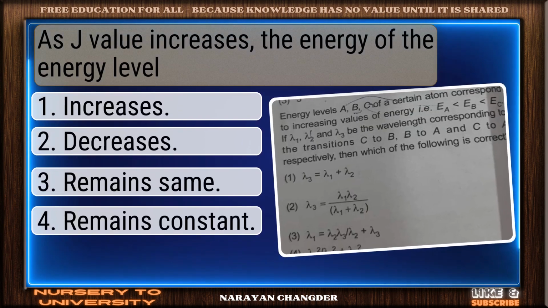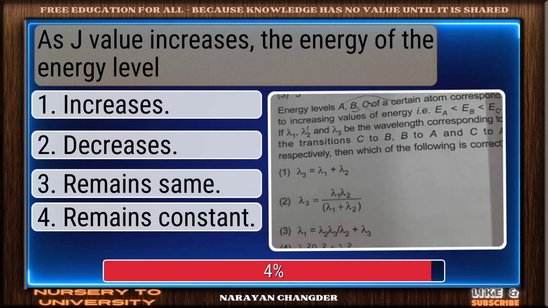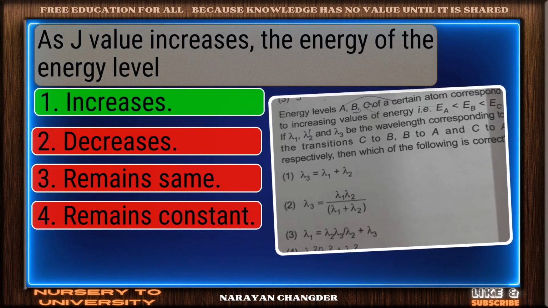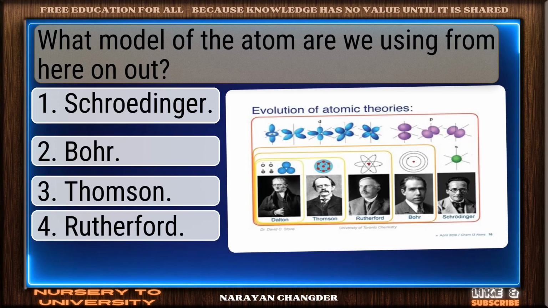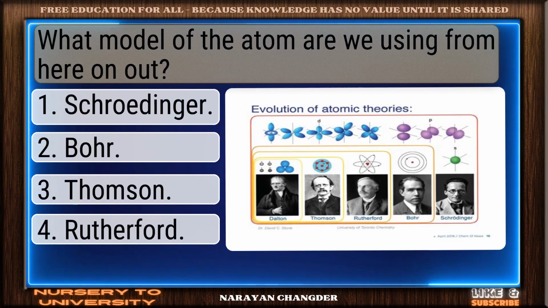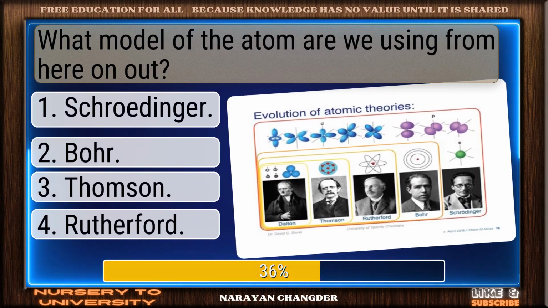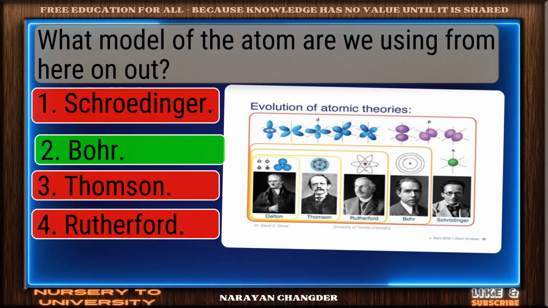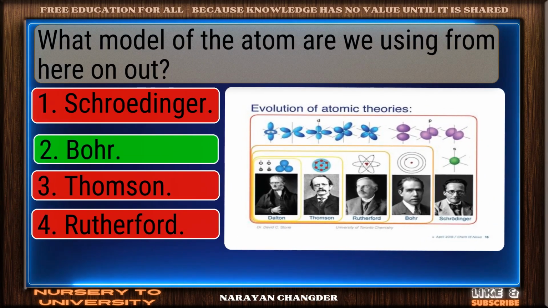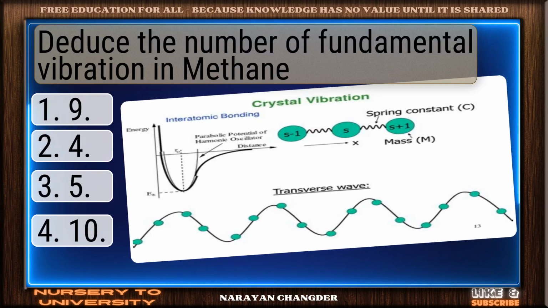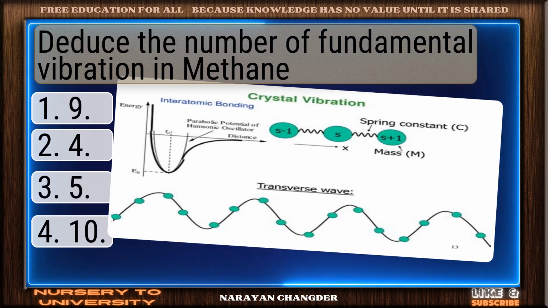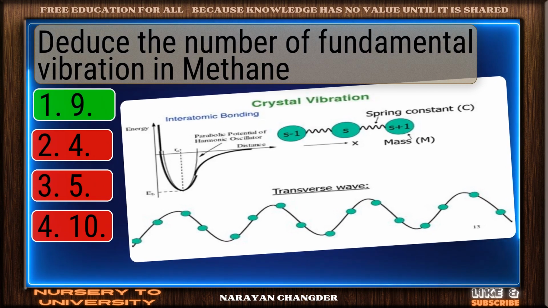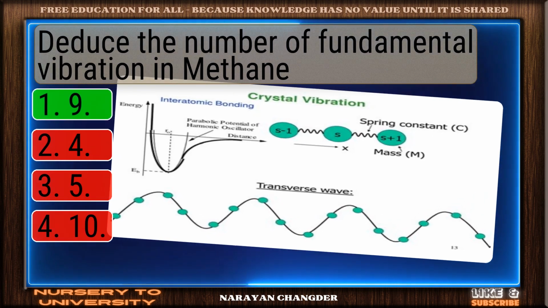As J value increases, the energy of the energy level. Good job. Your answer increases works well here. What model of the atom are we using from here on out? Clear logic. Your choice Bohr is sound and 100% true. Deduce the number of fundamental vibrations in methane. Great job. 9 is the accurate answer.